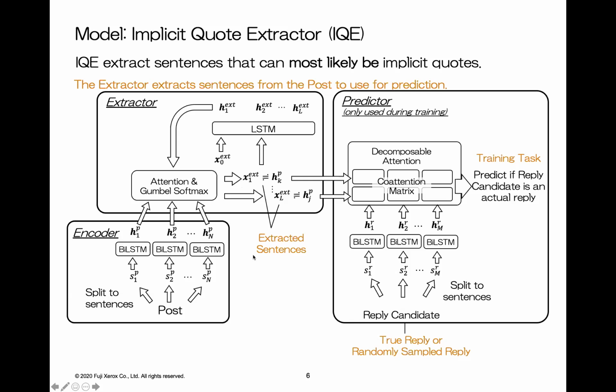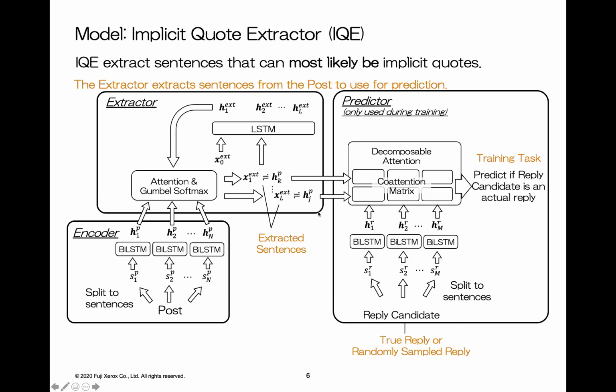The sentence with attention weight 1 is used for prediction of the relation between the post and the reply candidate. And because we go through this process L times, we can use L sentences for prediction. The number L can be defined depending on how many sentences we need for a summary. So this is how our model IQE extracts sentences. Note that the model requires reply features only during the training. This is because summaries should not rely on replies.